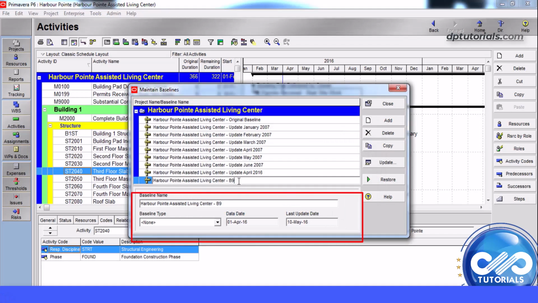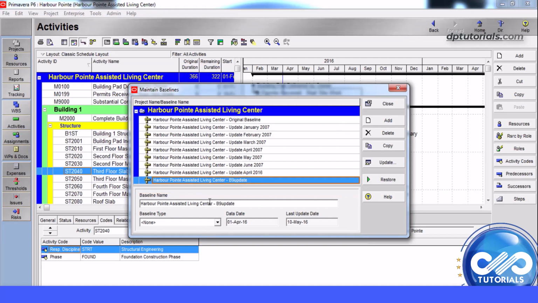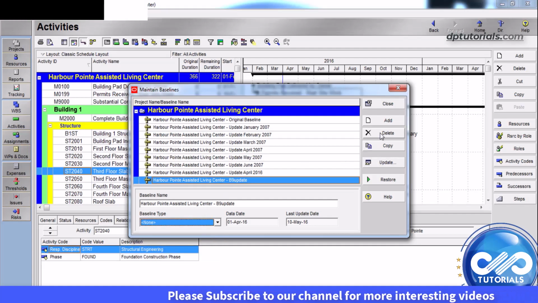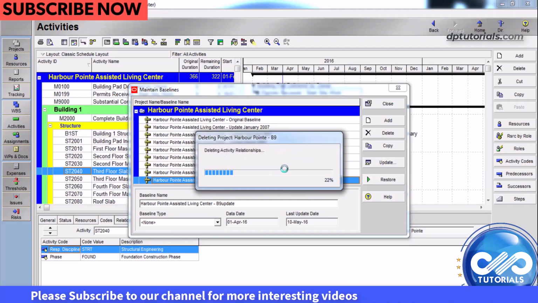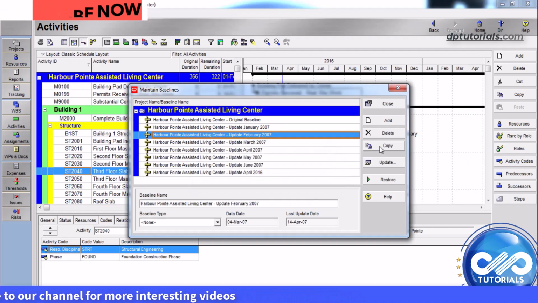You can change the name, type and dates here. That's it, you have created your baseline. It serves as a snapshot of your project's initial state against which you can measure progress and identify deviations. You can delete any baseline by clicking on this delete button. You can also copy a baseline.